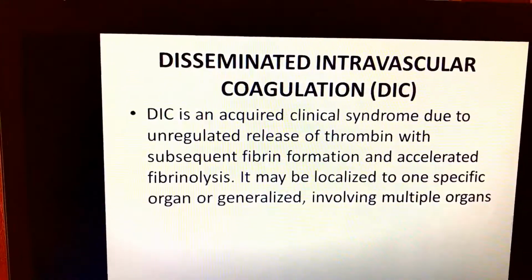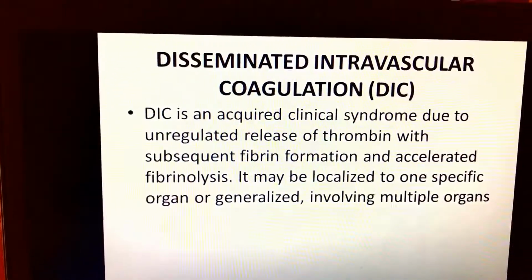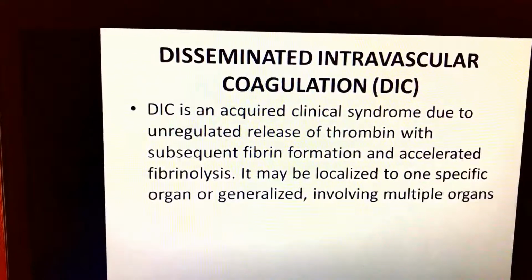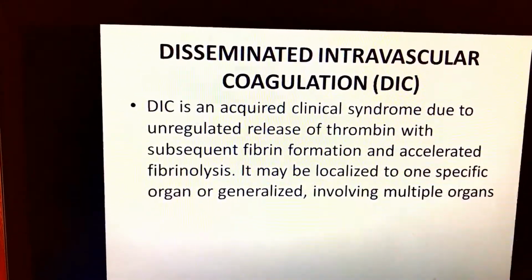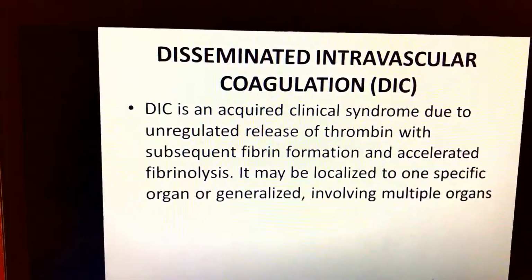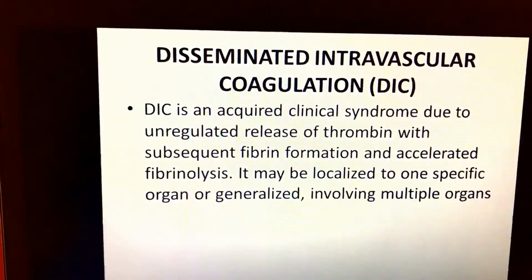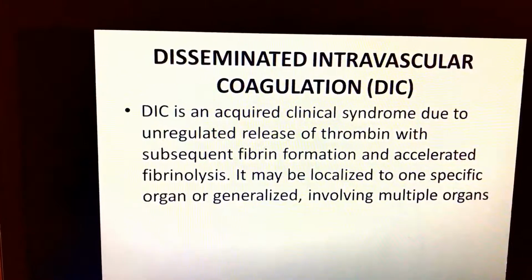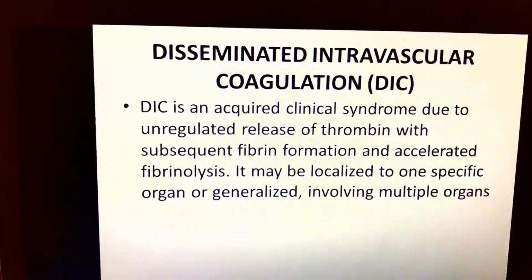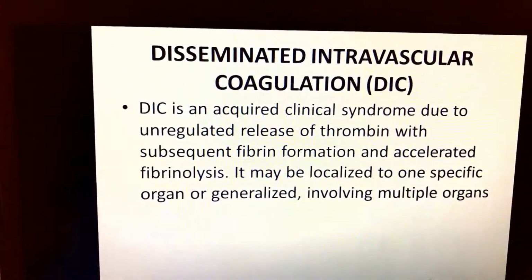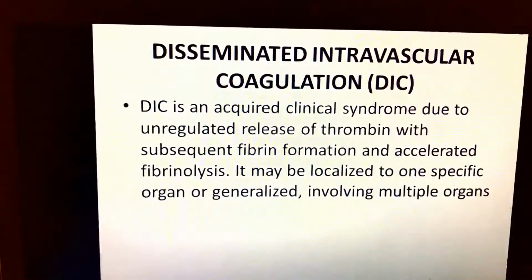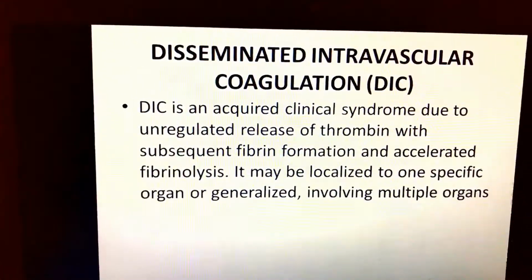What do we call disseminated intravascular coagulation? DIC is an acquired clinical syndrome due to unregulated release of thrombin with subsequent fibrin formation and accelerated fibrinolysis. It may be localized to one specific organ or generalized involving multiple organs.